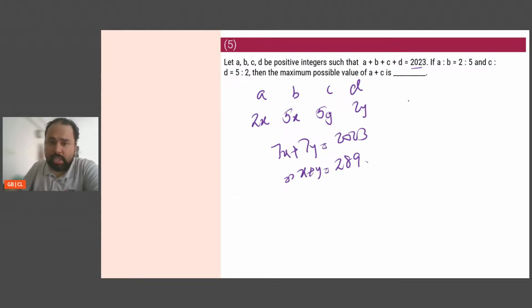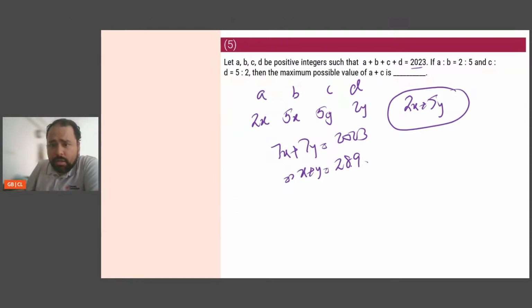Maximum value of A plus C. What is A plus C? 2x plus 5y. This is what I want. x plus y I have. Now look at this. 2x plus 5y will be as high as possible if the value of y is as high as possible, because the coefficient of y is 5. Just imagine if I take x is equal to 1 and y is equal to 288, just giving y the highest possible value, I will get 2 plus 5 into 288.